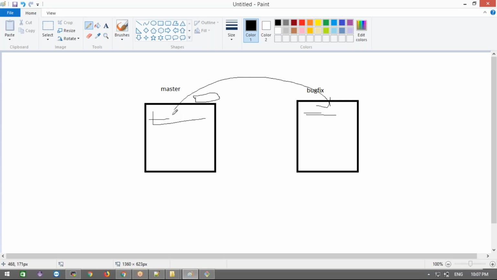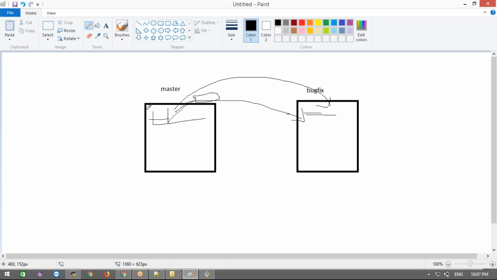I will show that tomorrow. I will show the different cases of cherry pick tomorrow, because it comes after rebase, right? I will show that, and it will be clearer. You need to apply a commit from one branch to another branch. That's it. Simple. We need to use git cherry pick.